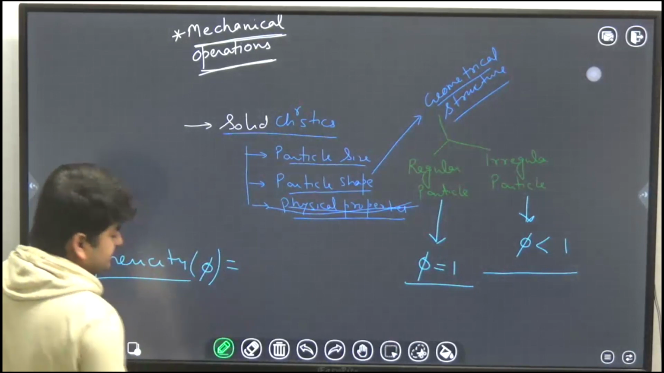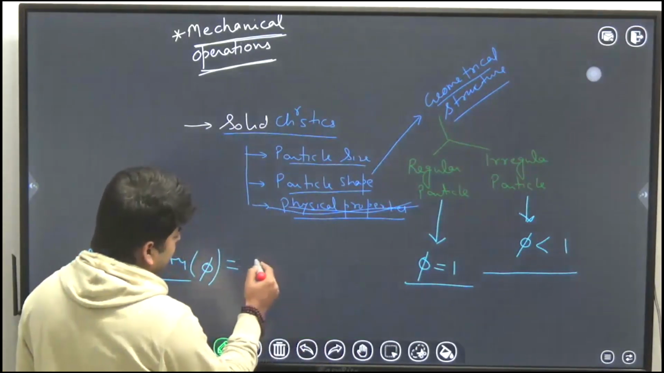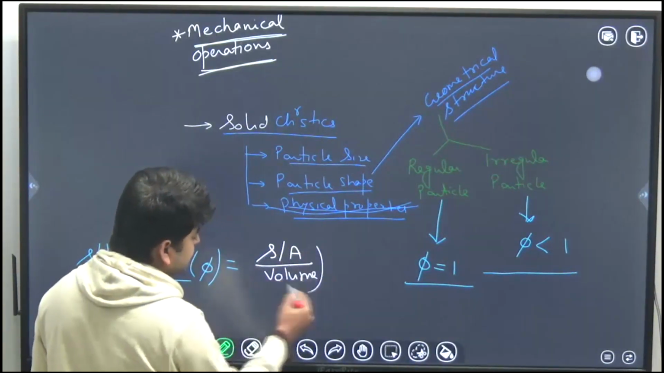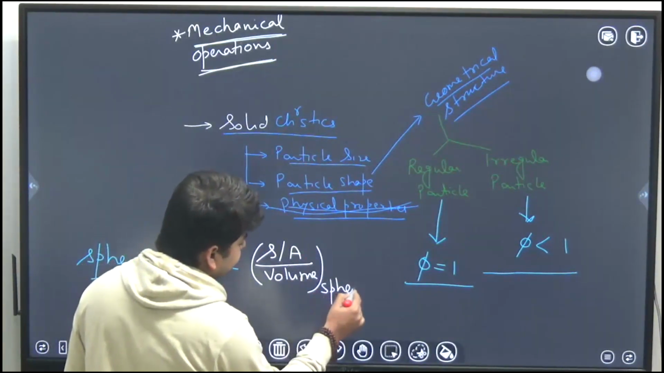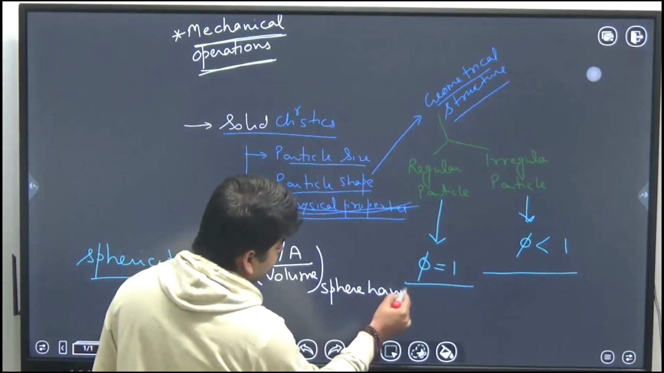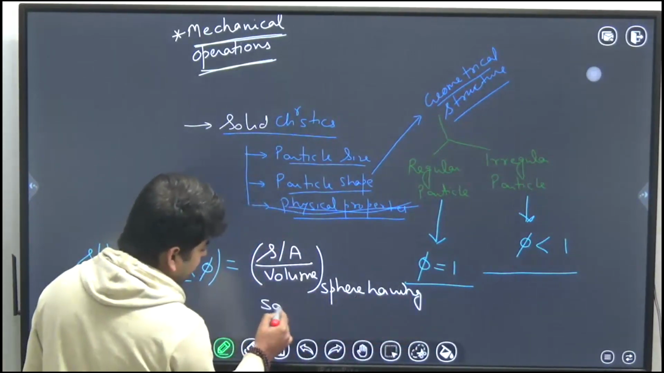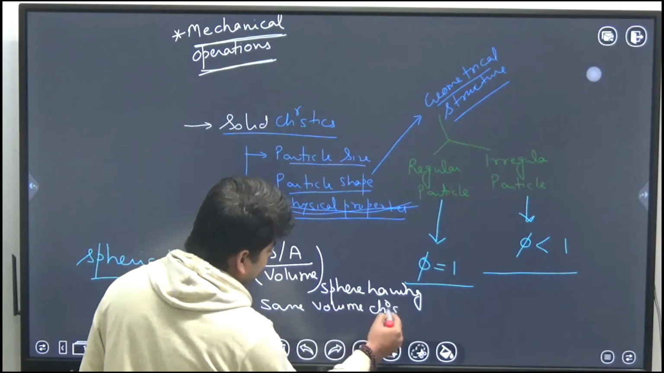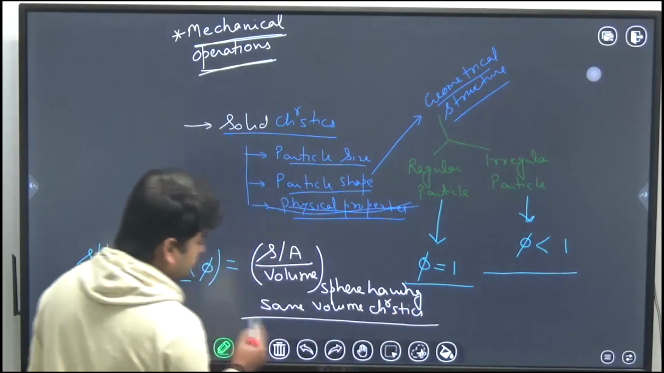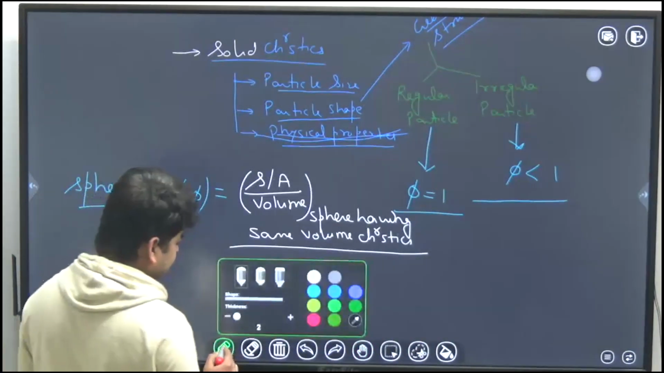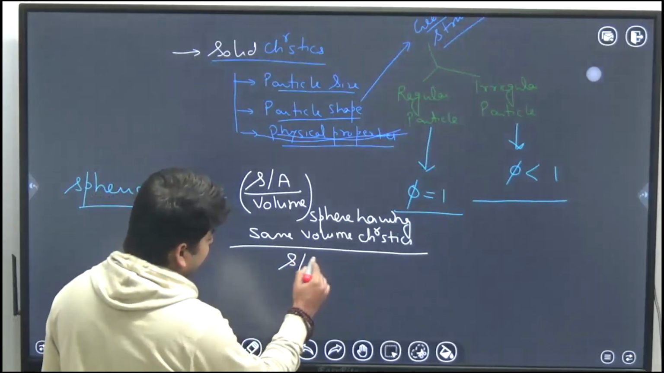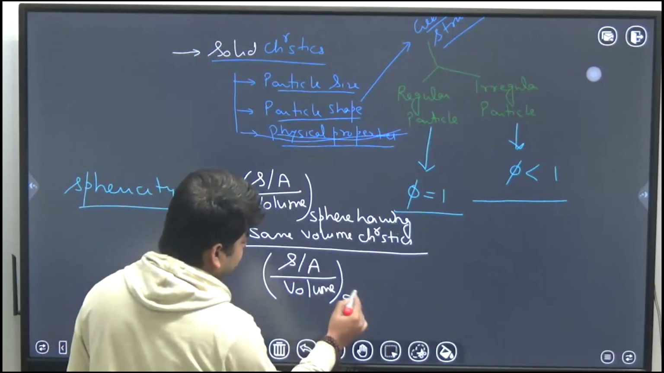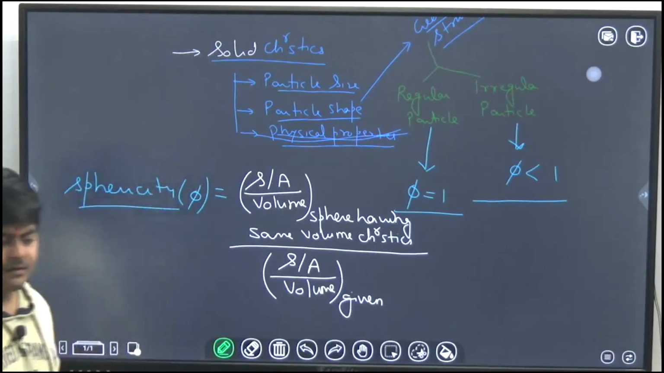Sphericity may be defined as the surface area to volume ratio of a sphere having the same volume characteristics to the surface area to volume ratio of the given particle which you want to study.